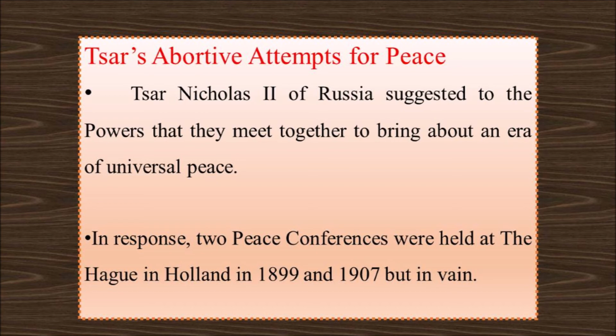On his suggestion, the two countries met and two peace conferences were held at The Hague in Holland. One conference was held in 1899 and the other in 1907. Both these peace conferences were held before the start of the First World War, but both ended in failure.